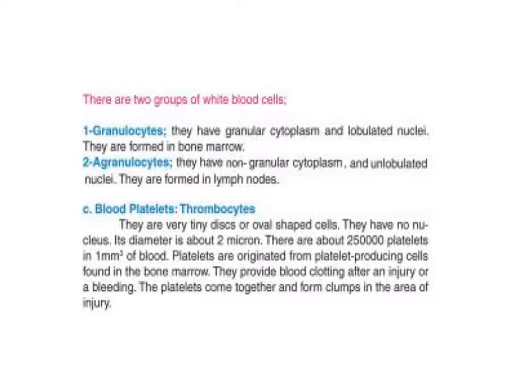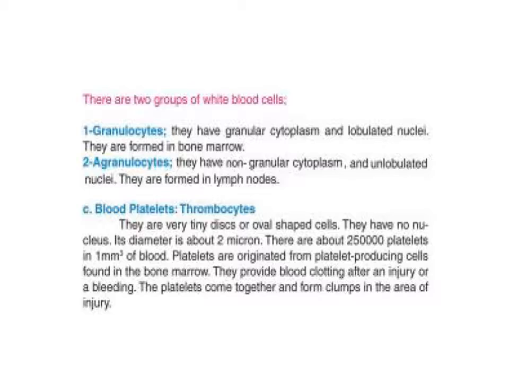What about agranulocyte? They have non-granular cytoplasm and unlobulated nuclei, meaning the nucleus consists of one part and doesn't have many lobules. They are formed in lymph nodes. We can make a comparison between them.